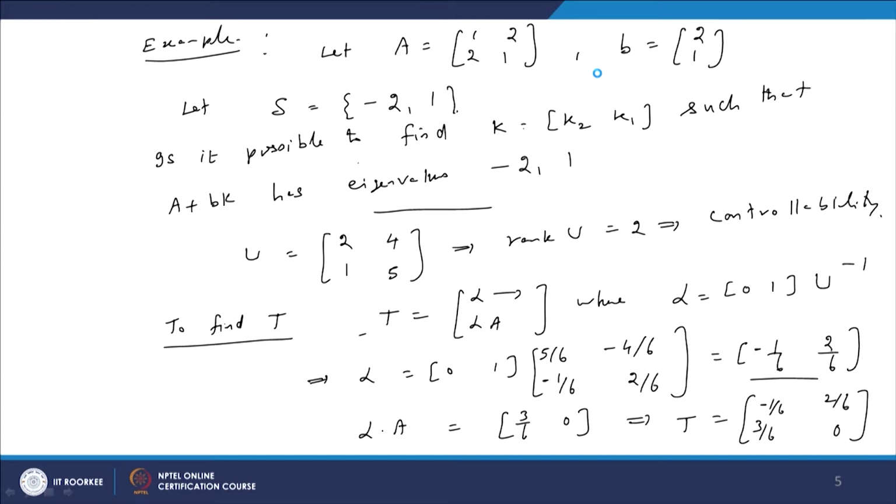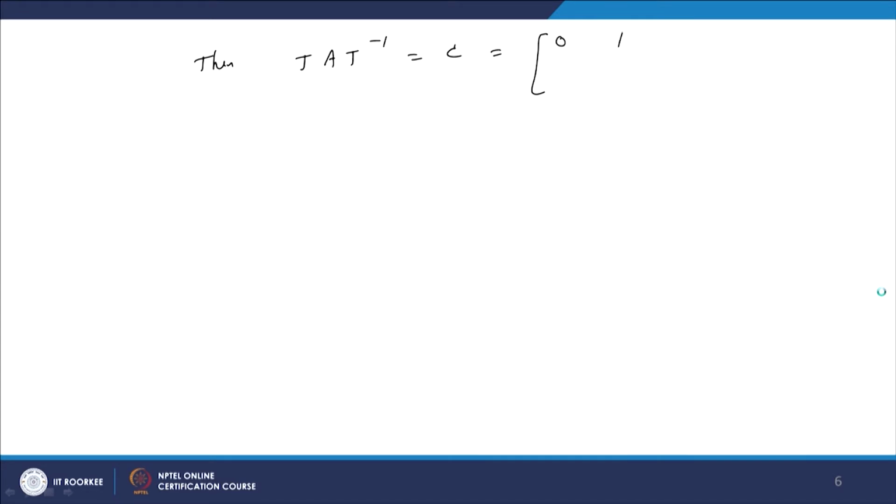Then it is clear that T A T inverse will be equal to C. Here C is nothing but the companion form, and the last row of this will have the coefficients of the characteristic polynomial of the matrix A. The eigenvalues of the A matrix can be calculated, or directly we can calculate the characteristic polynomial, that is lambda square minus 2 lambda minus 3 equal to 0. So, the last row of C will be 3 and 2.